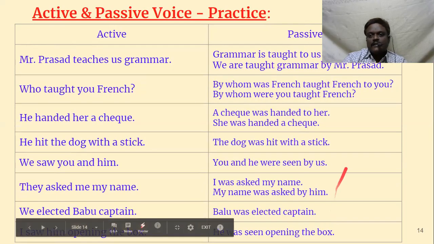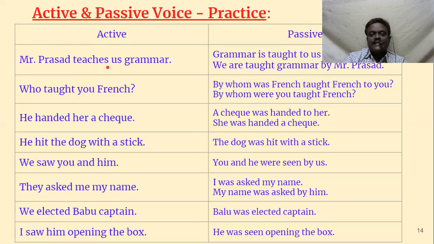Some more exercises. See, Mr. Prasad teaches us grammar. See, here we have two objects. Teaches is the verb, and we have two objects: us, grammar. So we can bring us at the beginning. So us becomes we. Grammar as it is. Suppose we bring grammar at the beginning, the passive voice will be like this: Grammar is taught to us by Mr. Prasad. Suppose we bring us, us becomes we: We are taught grammar by Mr. Prasad.